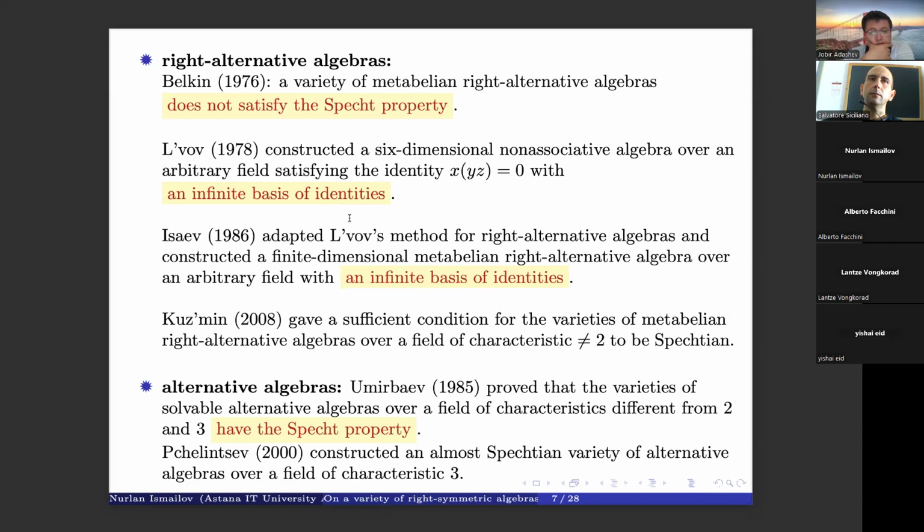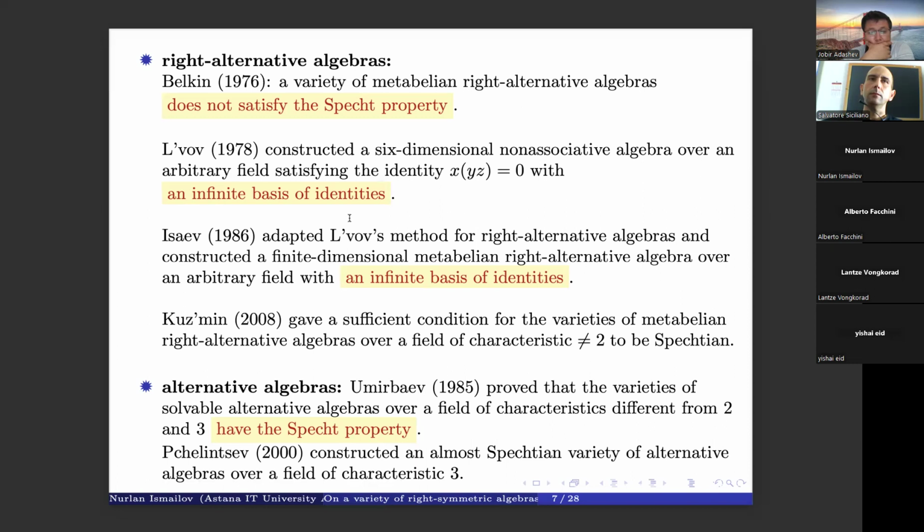And Kuzmin, 2008, gave a sufficient condition for varieties of Metabelian right alternative algebras over a field of characteristic not equal to 2 to become Spechtian. And for alternative algebras, this question was considered by Umirbaev, and he proved that varieties of solvable alternative algebras over a field of characteristic different from 2 and 3 have the Specht property.